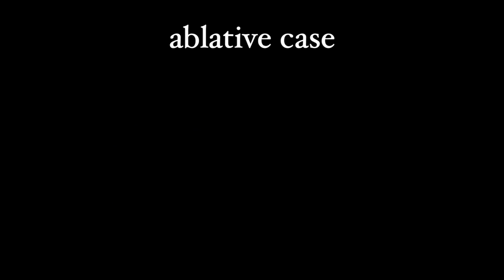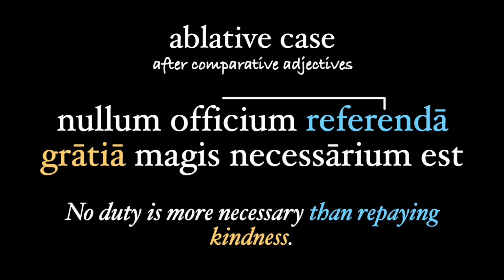Finally, we see the ablative after comparatives, Rule 45, where an action is the object of comparison. Nullum officium referenda gratia, magis necessarium est. No duty is more necessary than repaying kindness. Our gerundive phrase referenda gratia is our ablative of comparison.